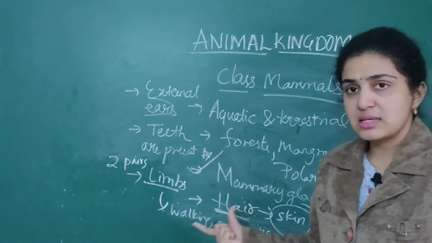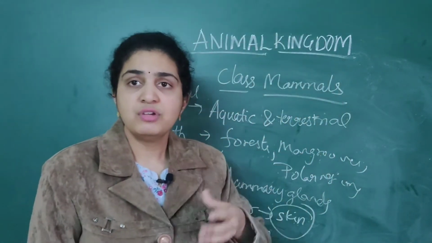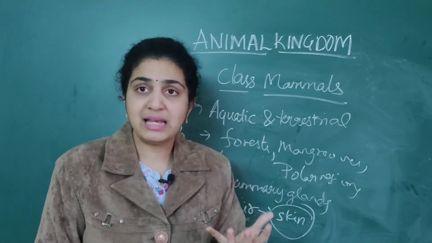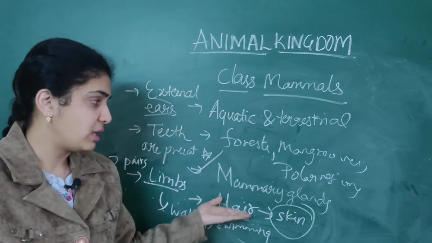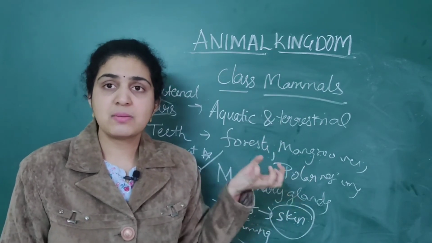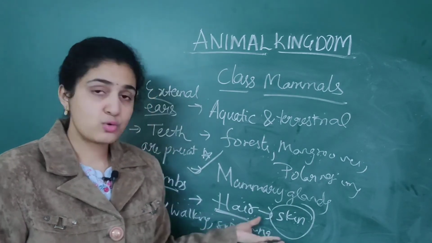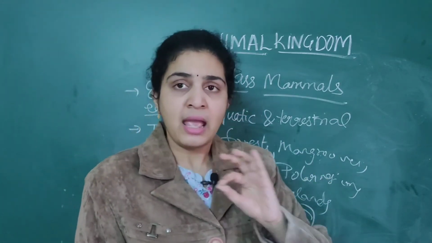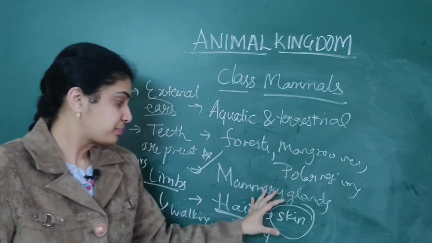So mammary glands as well as hair are present. Mammary glands means what? They help in producing milk and giving nutrition to the young ones. That's why they are classified under mammals. So this is the main specific feature which is present. As well as that, the skin is associated with hair. Hair is present on the body of these mammals.